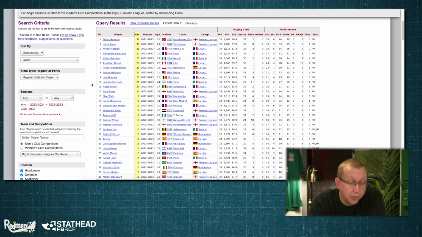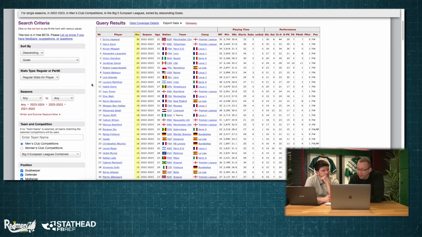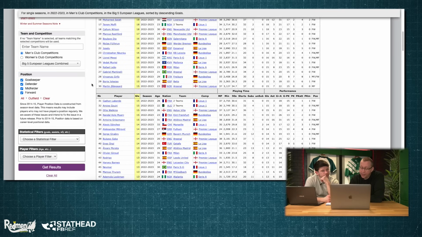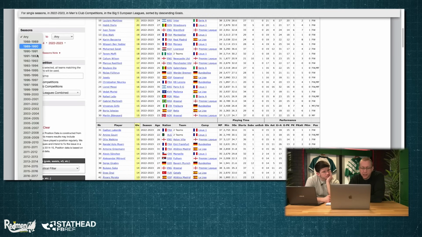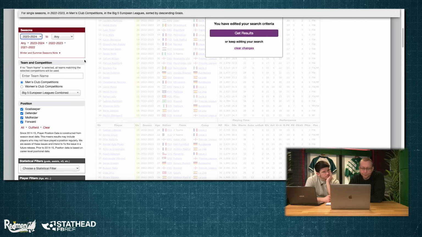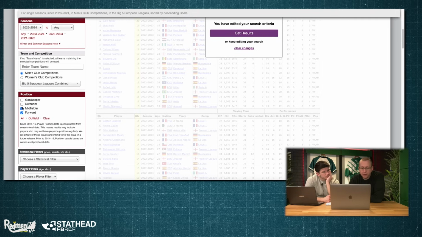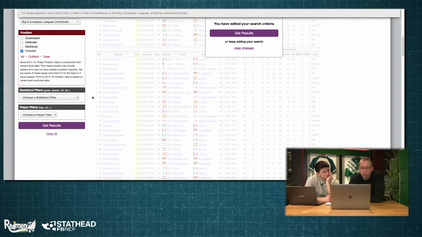There's loads you can do on here, but we want to try and replicate Mo Salah. So you said non-penalty expected goals. I'm going to start with the season, let's go this season. I'm going to go big 5 European leagues. I'd probably just take the goalkeeper, defender and midfielder off, so we're just left with the forward.